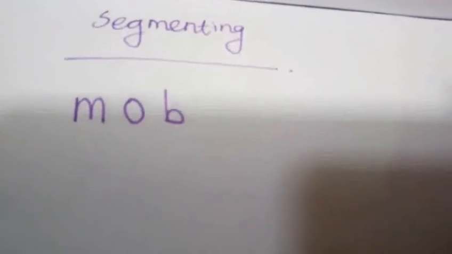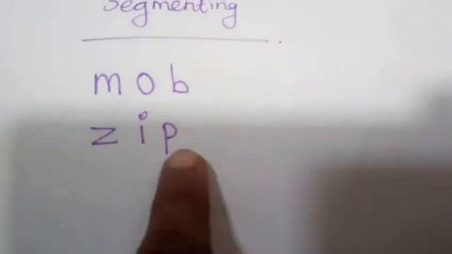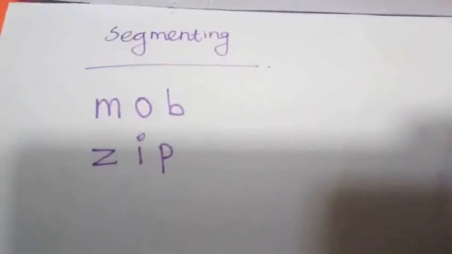Zip. Zip. What is the beginning sound? Z. Z. Zip. Middle sound. E. E. End sound. P. P. Yes. Zip. Next word. Bit.